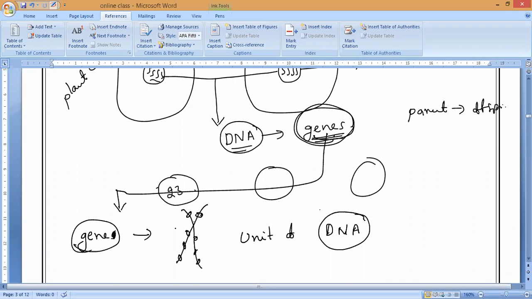Each gene present in the DNA controls one specific character of the organism. Each gene synthesizes one protein, and that protein controls a specific character of an organism. That is what we call a gene.